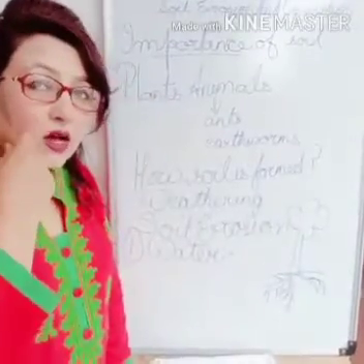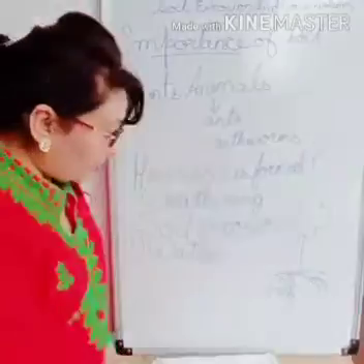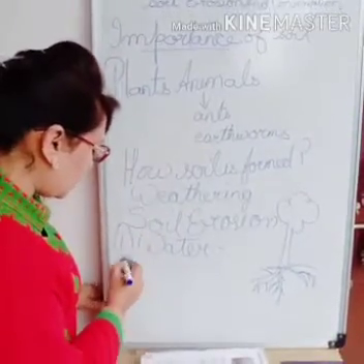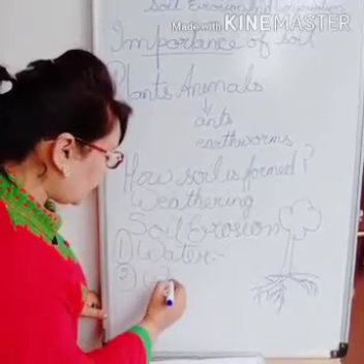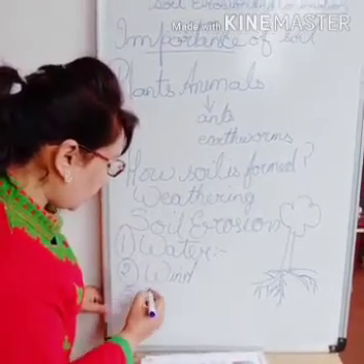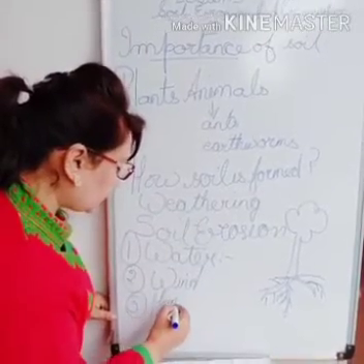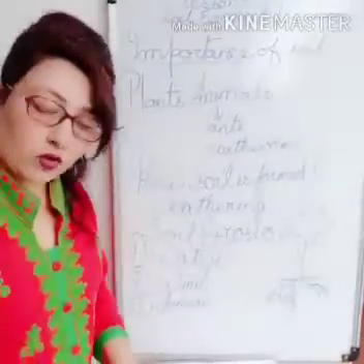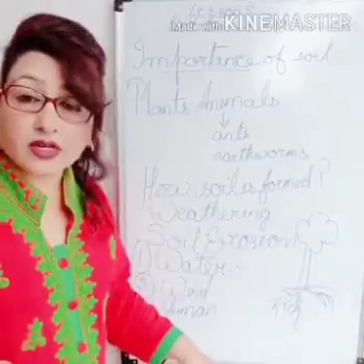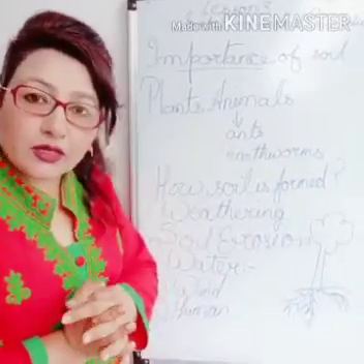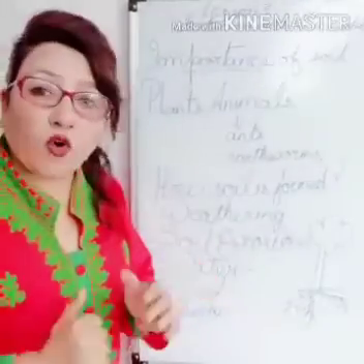Next is soil erosion by human activities. So this was the first one. The second one was the wind. And the third agent of soil erosion is human activities. How are humans responsible for causing soil erosion? Well, human beings are causing deforestation.